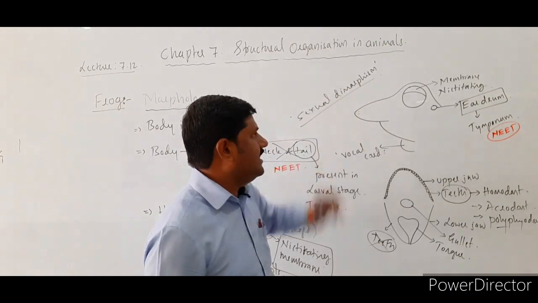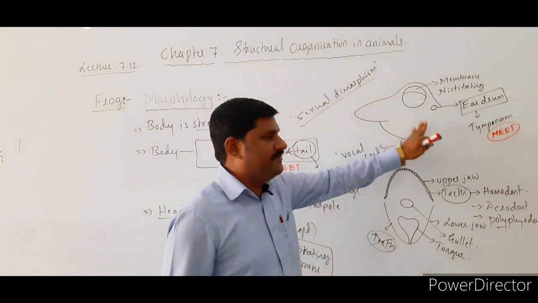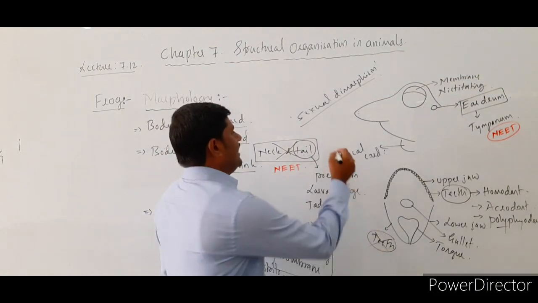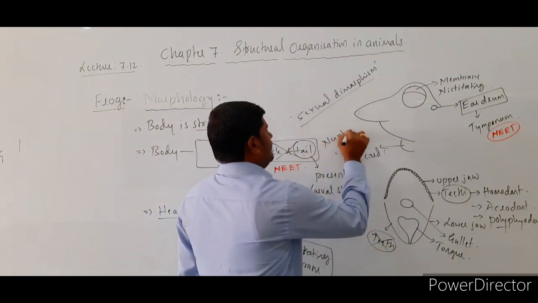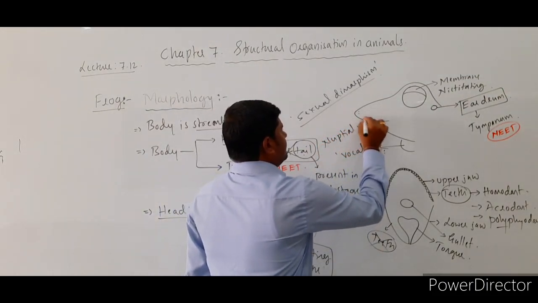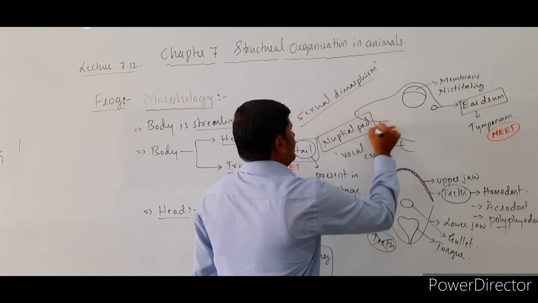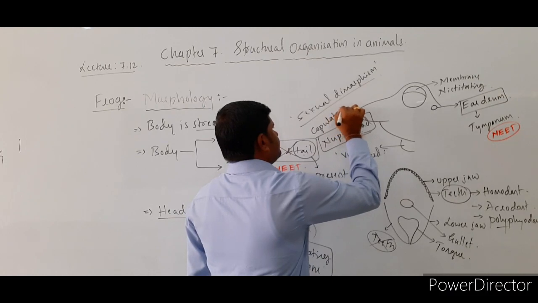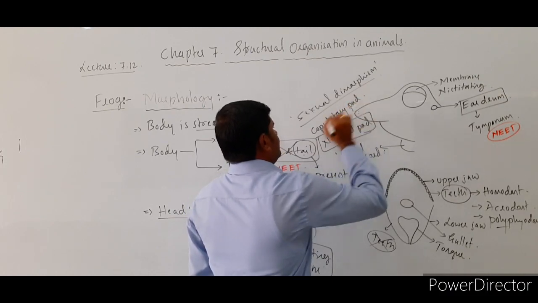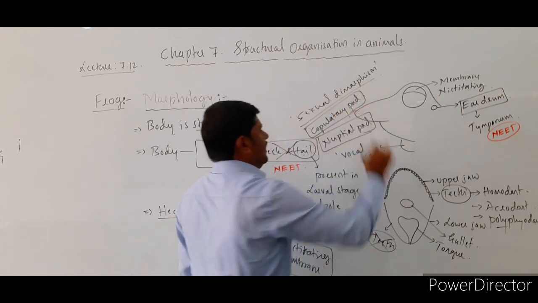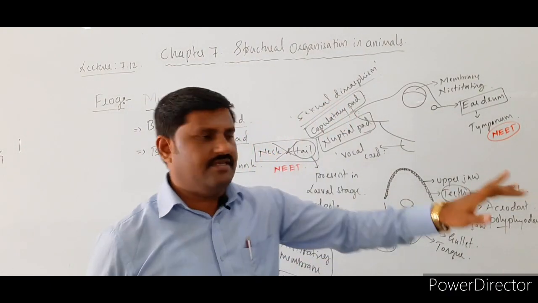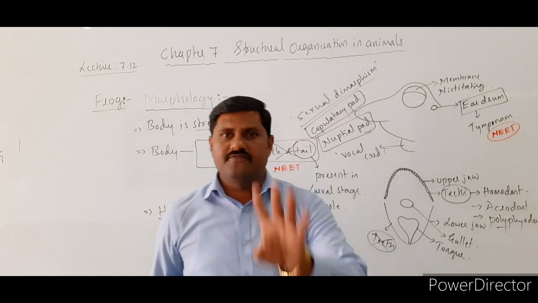And one more thing is, in a female frog there is no nuptial pad. What is that? Nuptial pad. What is this nuptial pad? It is also called a copulatory pad. See here, whenever we come across the forelimb of this animal, there are 4 digits.